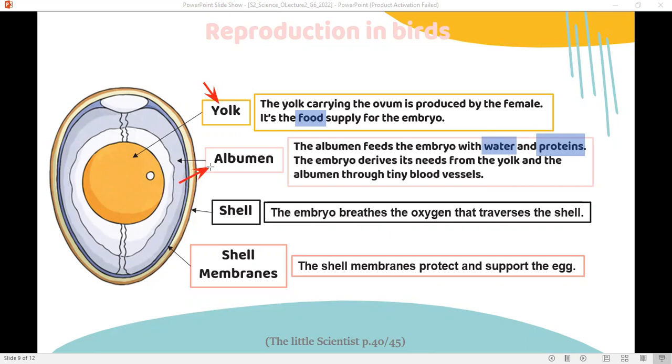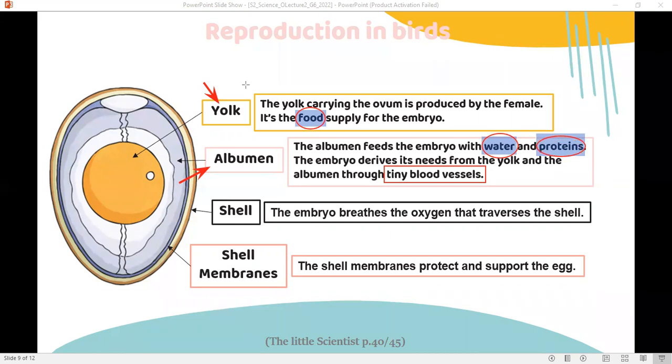Okay, how do food, water, and proteins reach the baby? It's by the help of little tiny blood vessels. So the tiny blood vessels will take the food, the water, and the proteins to the baby bird.